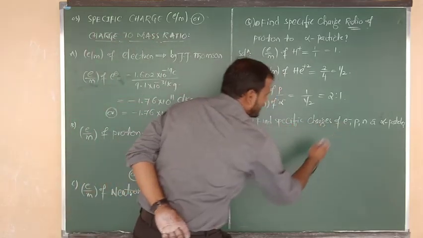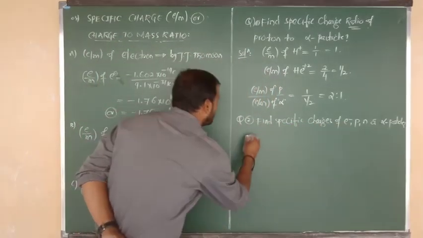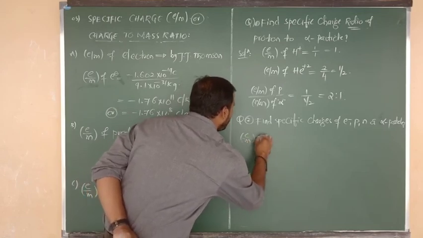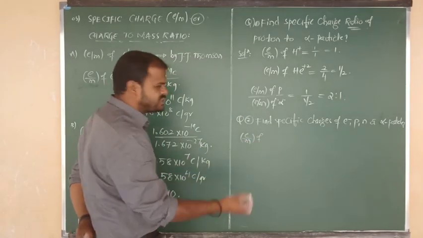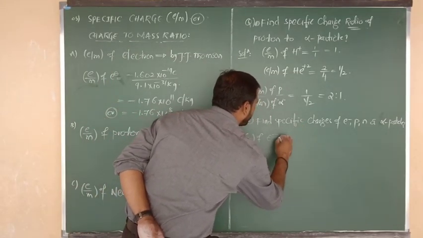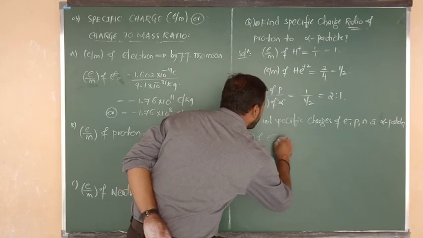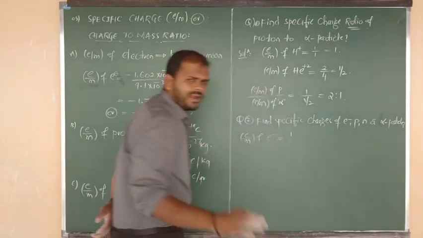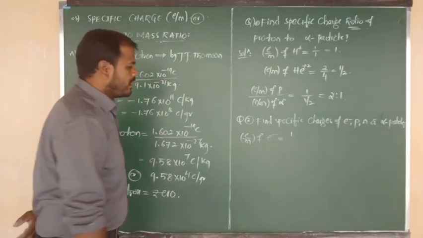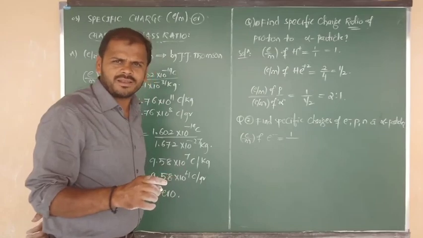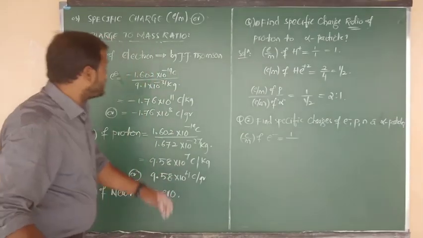Let me consider first of all the specific charge of electron. What is the symbol of specific charge? E by M. E by M, nothing but specific charge of electron, e minus, equals to. What is the relative charge of electron? -1. We don't need to write the minus sign, that indicates the magnitude only, divided by mass. What is the mass of electron? Here we don't need to consider the mass in kg.